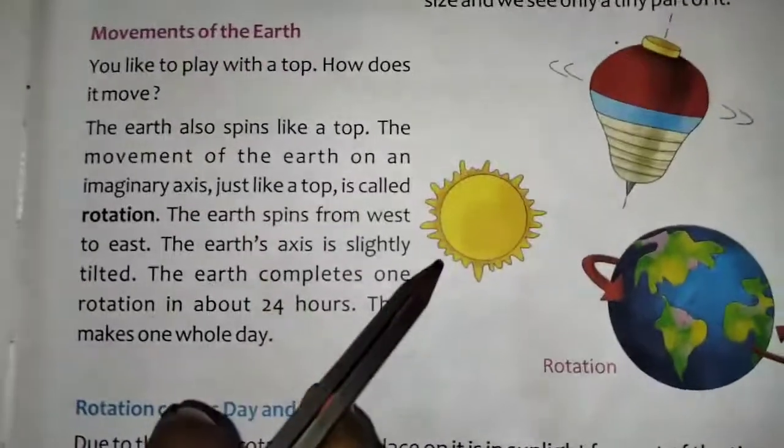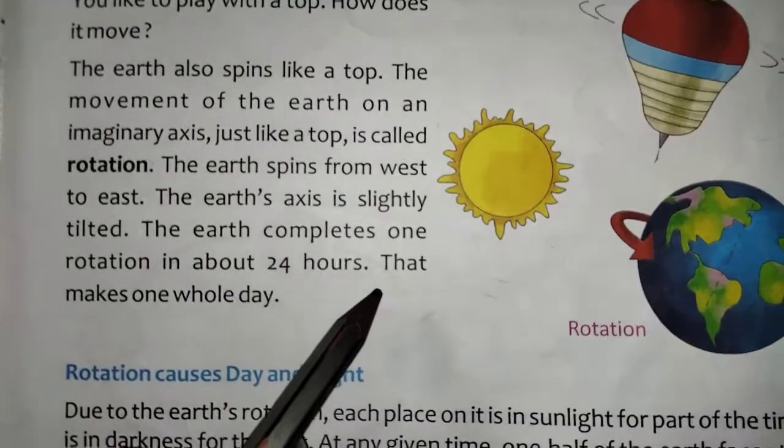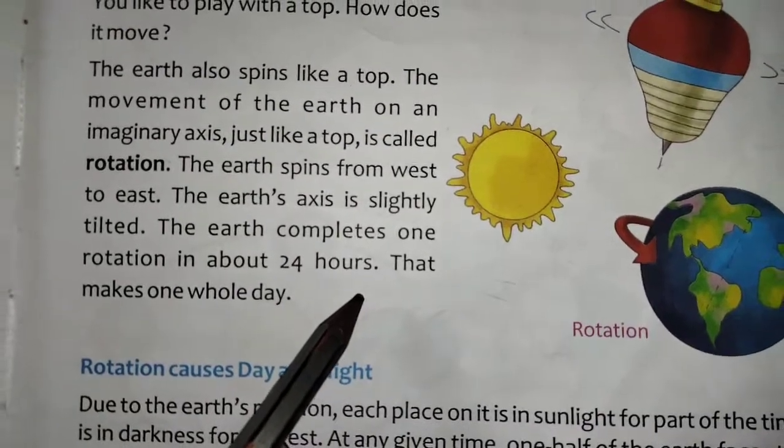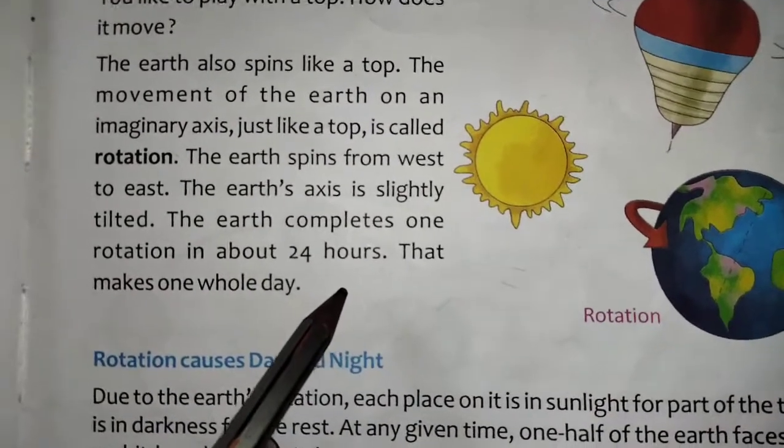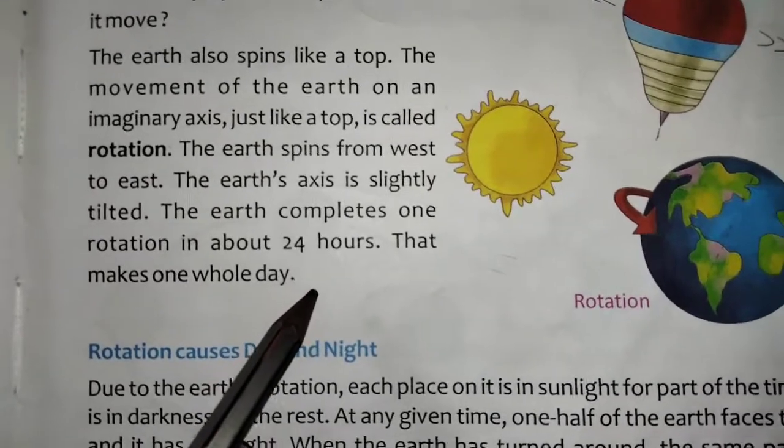If the earth wants to complete one rotation, it requires 24 hours. 24 hours is equal to one day.